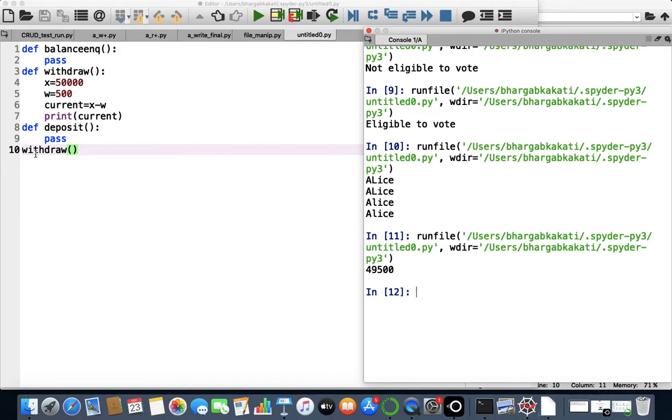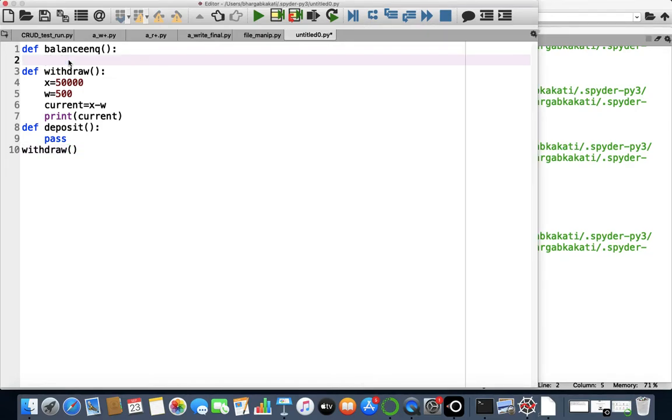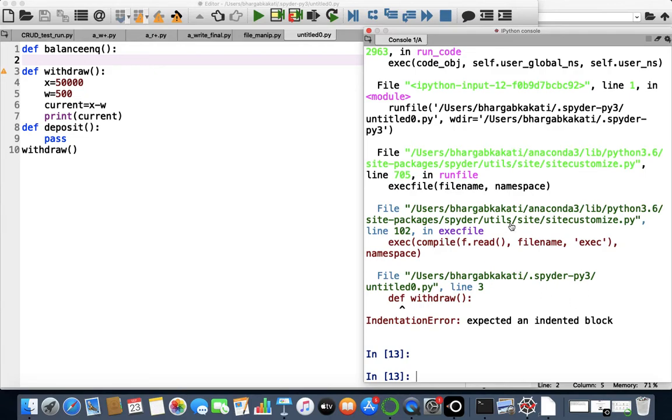No need to worry about that. And as we call a function, the control will go over here and it will implement this logic. Now, if I do not give the pass here, then what is Python expecting? Python is expecting that I'll give the logic for the balance inquiry function. So if I just run it, I'll get an error here.